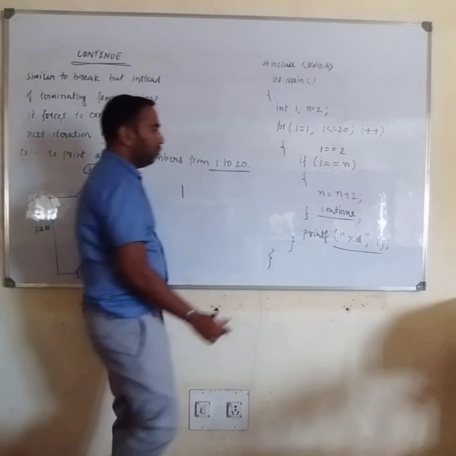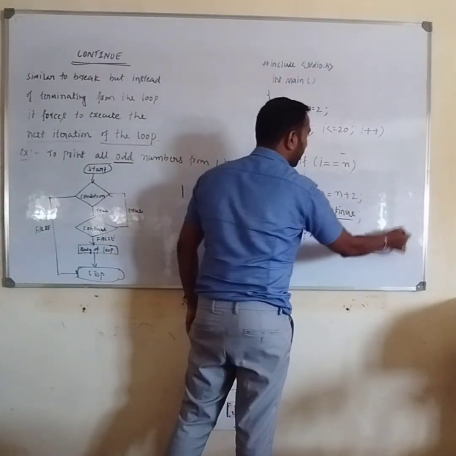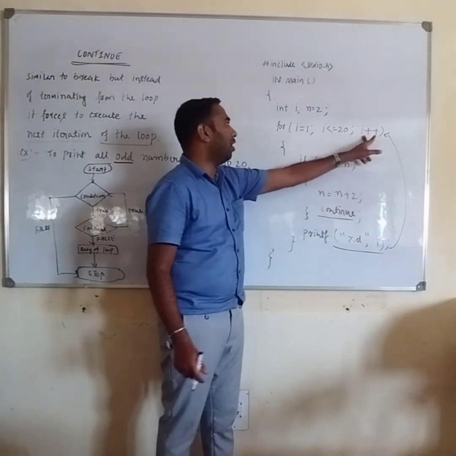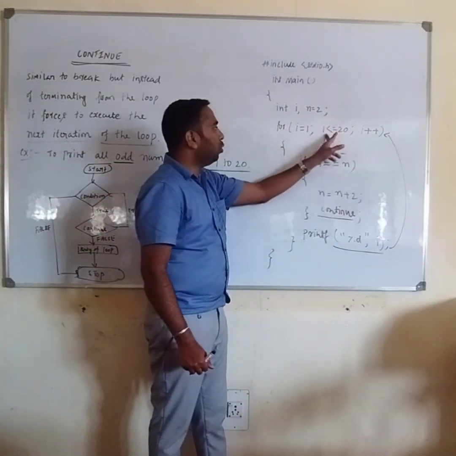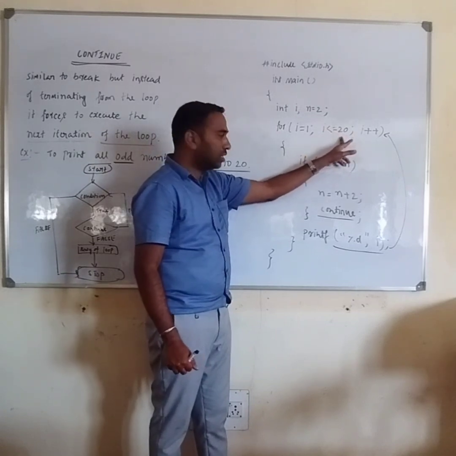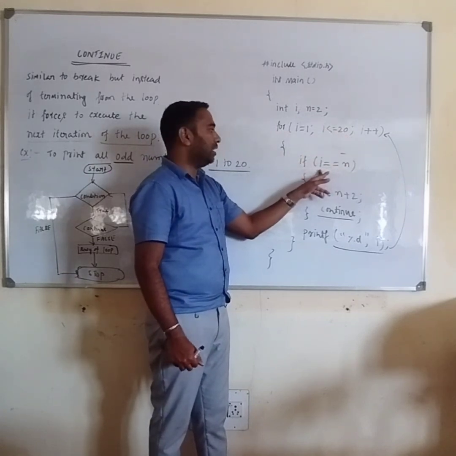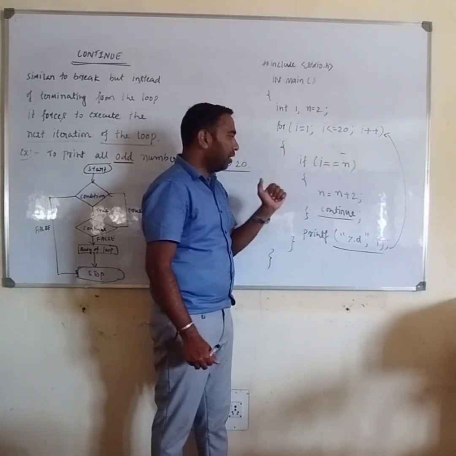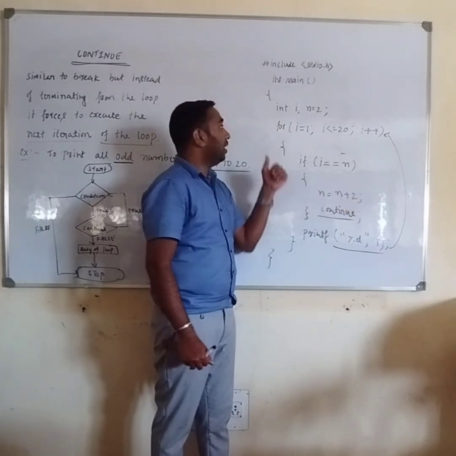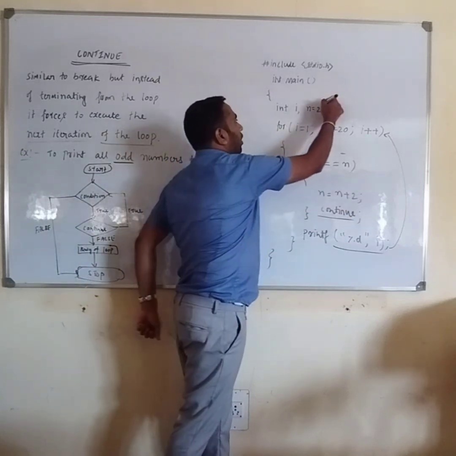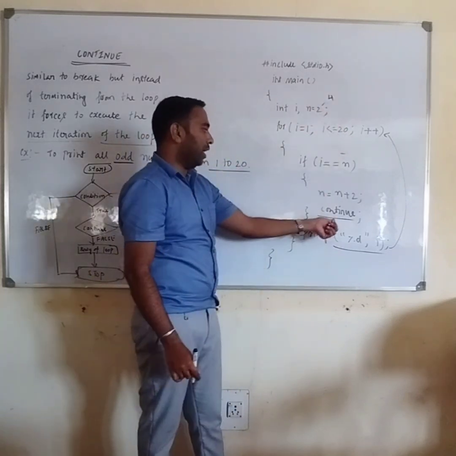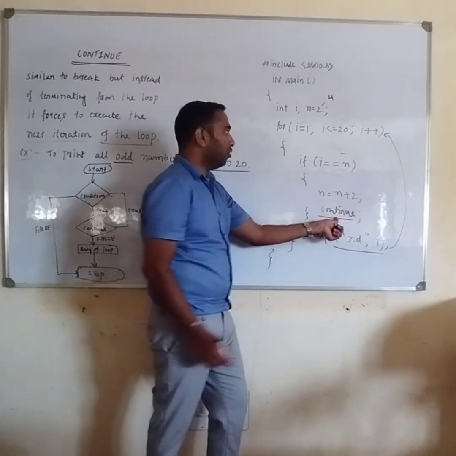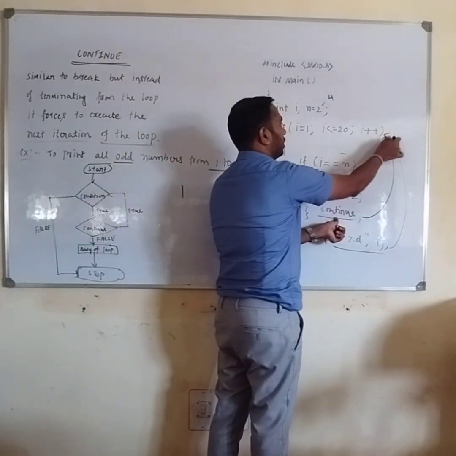After printing the I value, it will increment I. I becomes 2. 2 is less than or equal to 20. Yes. Then check this condition: 2 equals n. Yes, n is equal to 2, I is equal to 2. Then it comes here to increment n. n becomes 4. Then it will execute the continue statement. It will not execute this statement. The continue statement means you go to the iteration again.